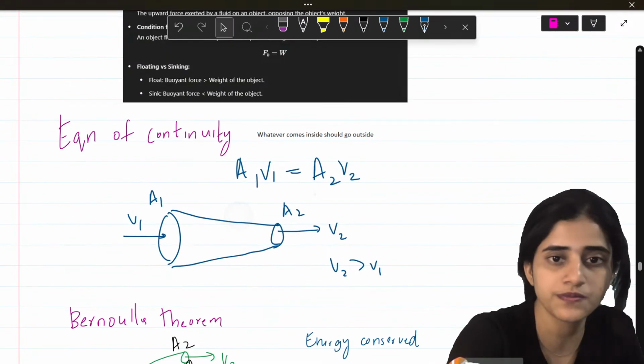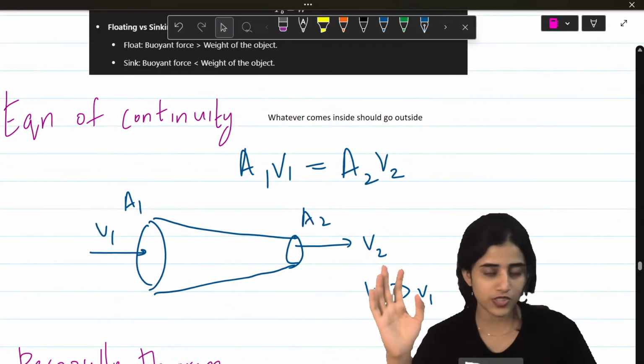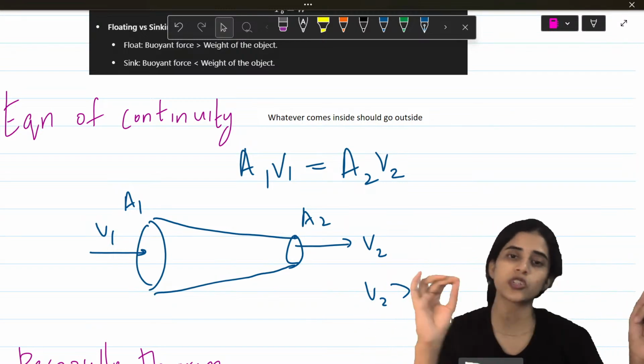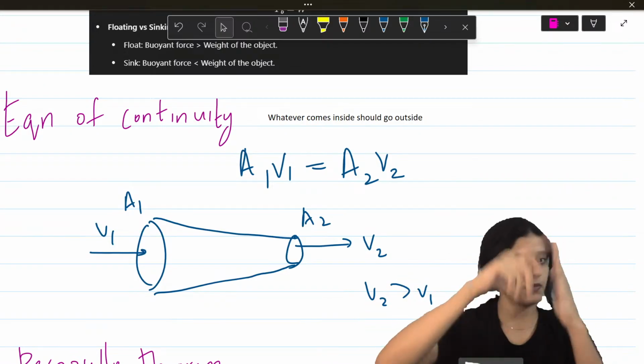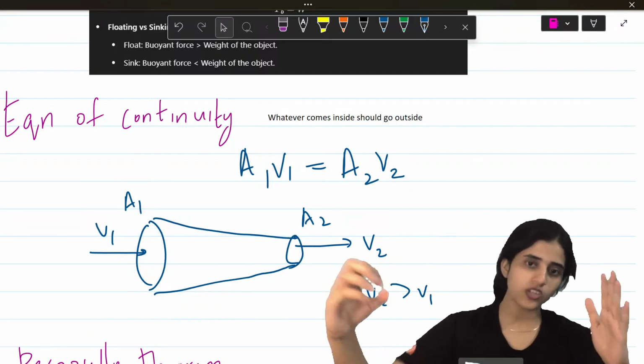Okay? So according to the equation of continuity, anything that goes in comes out. So there's a pipe. Any liquid that goes into the pipe should come out. You can see the pipe is such that the area at one end is big, the area at the other end is small. So A1 V1 equals A2 V2.